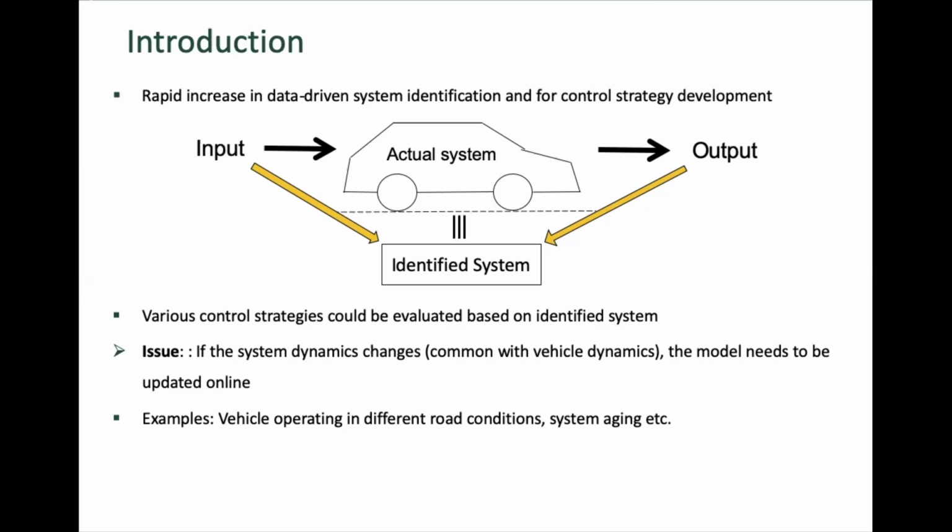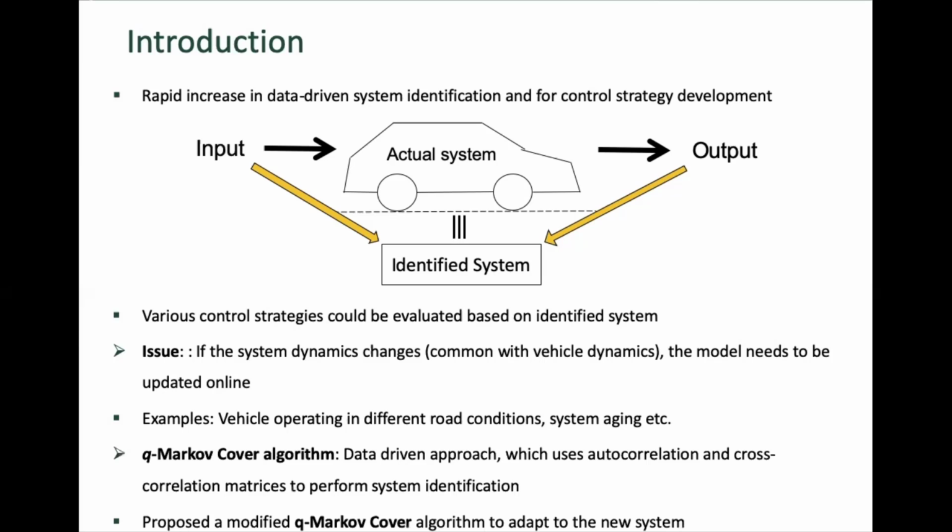So this identified model needs to be updated. This is a very common scenario with vehicle dynamics, and the examples include if the road condition changes, let's say an off-road driving condition, or wet and dry surfaces. This could also be caused by system aging, which wears down the system, thus changing the system dynamics.